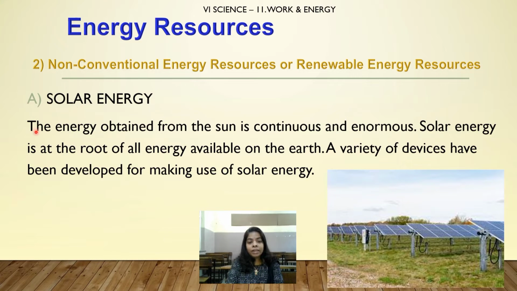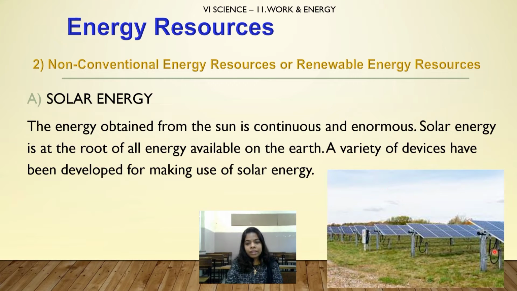First one is solar energy. The energy from the sun is continuous and enormous. Solar energy is at the root of all energy available on the earth. Yes. A variety of devices have been developed for making use of solar energy.